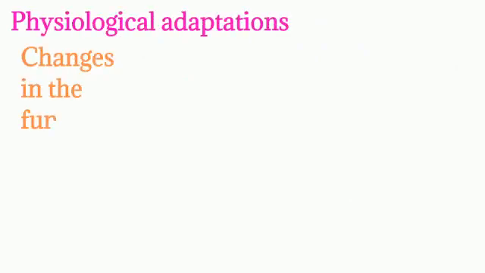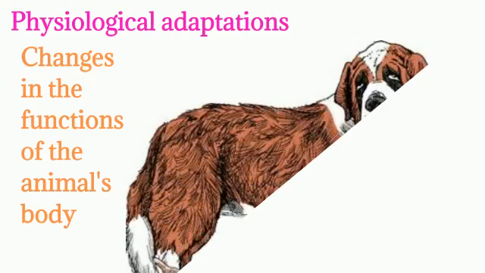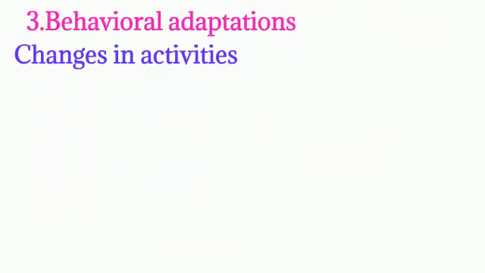Second, physiological adaptation. Changes in function of the animal's body are called physiological adaptation. Dogs shiver to generate more heat when it is cold and pant when it is hot. Behavioral adaptation. Changes in activity of the animals are called behavioral adaptation. Example, birds migrate to avoid adverse conditions.